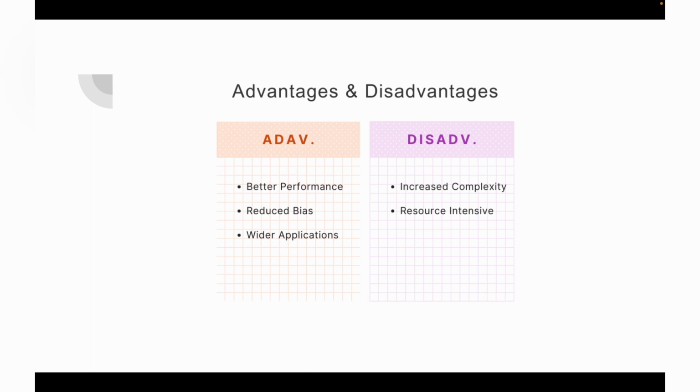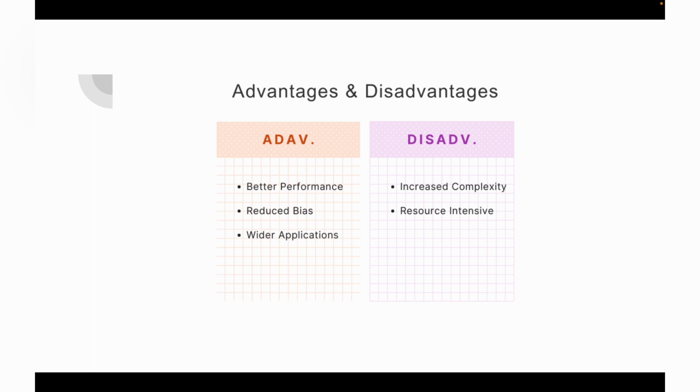Then wider applications. It enhances capability and opens the door to a plethora of new applications, right? It provides multiple applications. Then the disadvantage, as I told you earlier, is that it has 100 trillion parameters. The bigger the model, the more complex it becomes, right? The second is that it's resource intensive. It's a very big and advanced model, so it demands computational resources, right? So yeah, this is a basic walkthrough of ChatGPT-4.